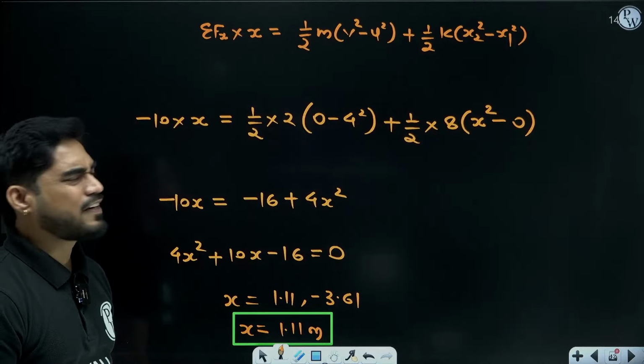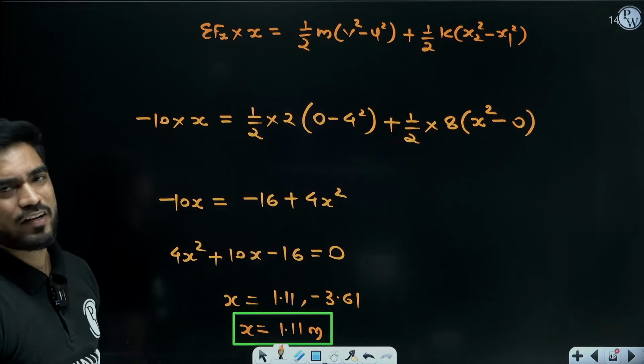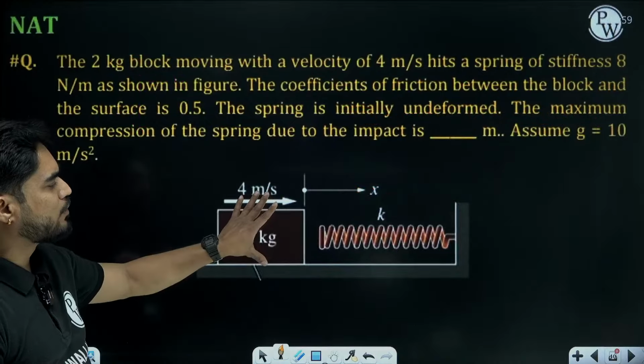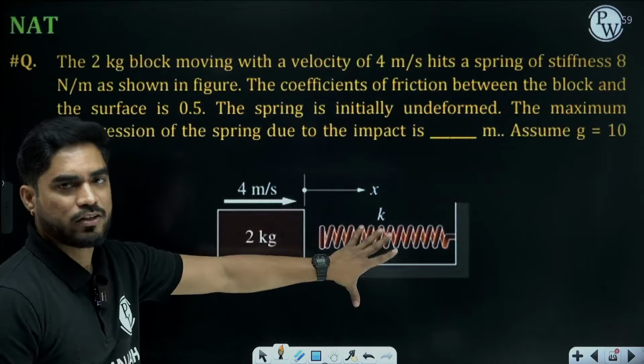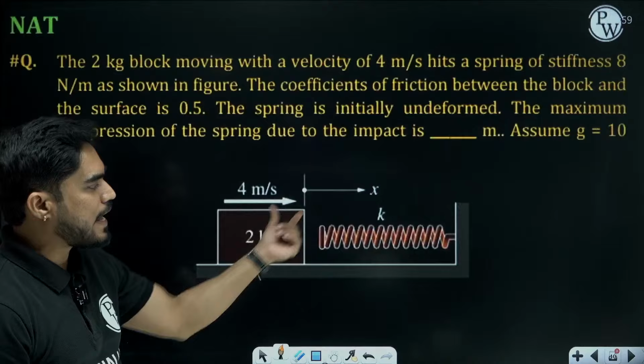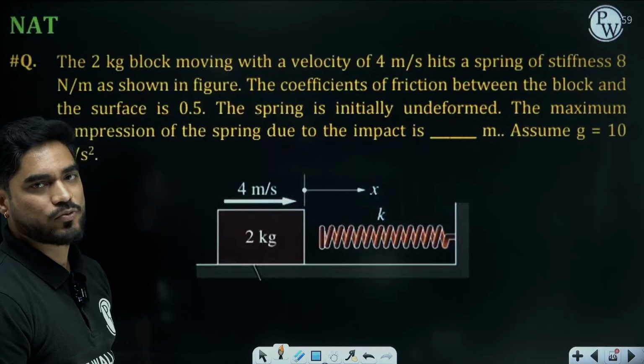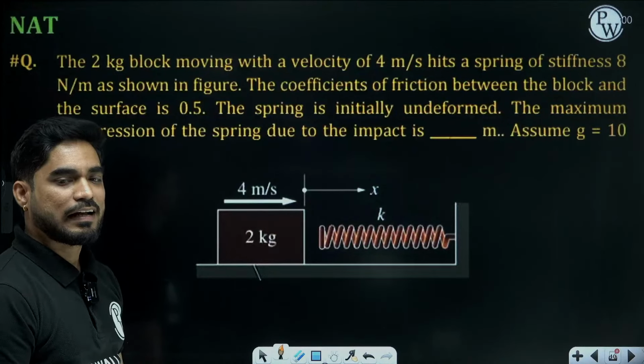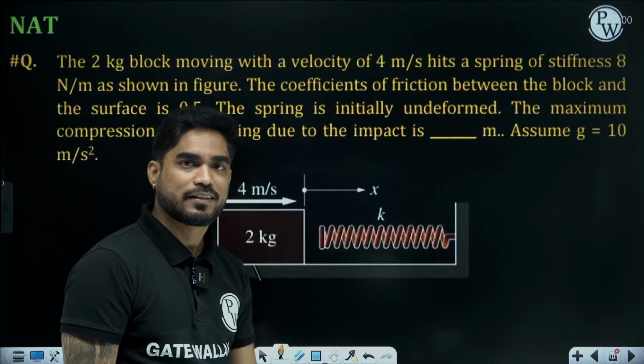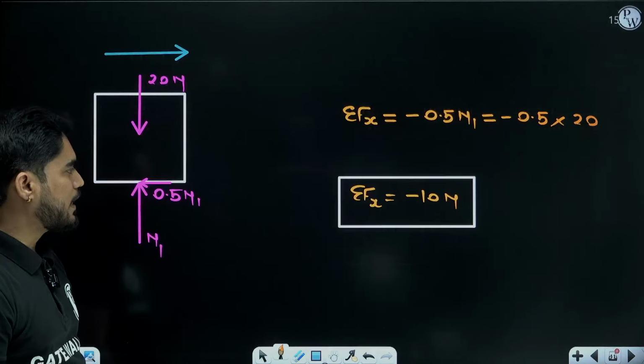If there is no friction, you can apply conservation of energy. So the entire energy of the block will go to the spring. So half mv square will be equal to half kx square. That will be a very simple problem, right? Let's move on.